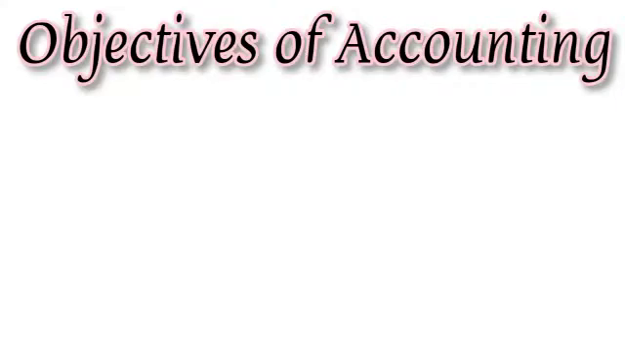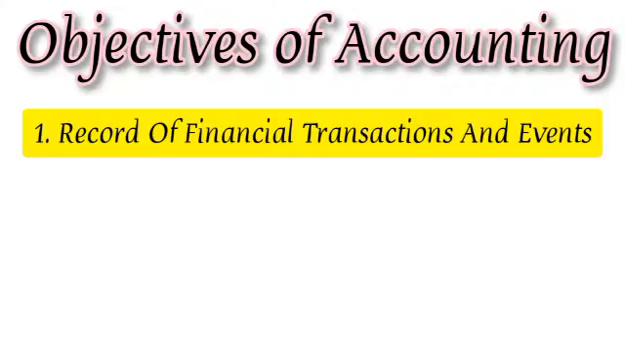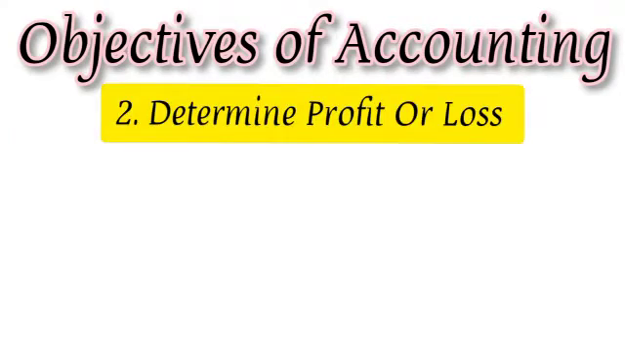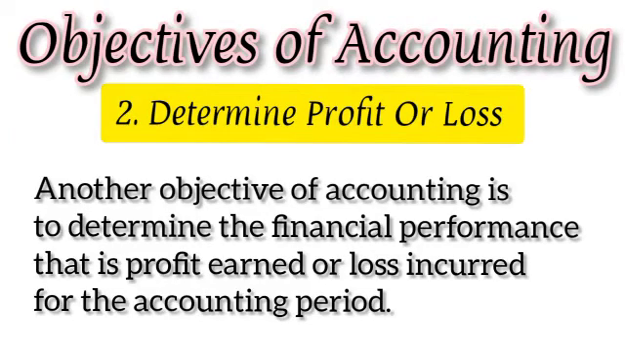The objectives of accounting are as follows. Number 1. Record of financial transactions and events. So the objective of accounting is to record financial transactions and events of the organization in the books of accounts in a systematic manner following the principles of accountancy. Number 2. Determine profit or loss. Another objective of accounting is to determine the financial performance, that is, to see profit earned or loss incurred for the accounting period.